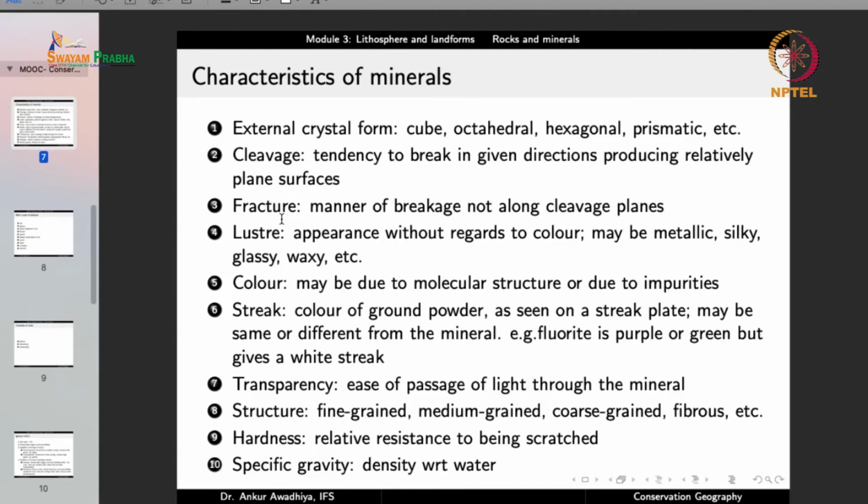Another characteristic is fracture, which is the manner of breakage not along the cleavage planes. So if you apply force to a crystal and it breaks in other directions as well, you know about the cleavage directions, but what happens when you break it in certain other directions? That can also give you certain information about the mineral. When you break a crystal in another direction, that results in a fracture surface.